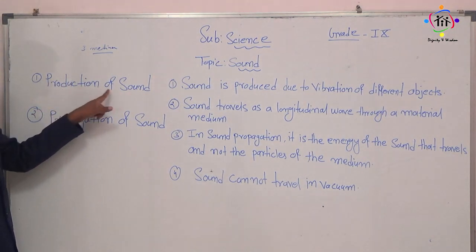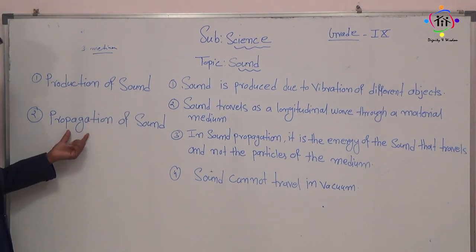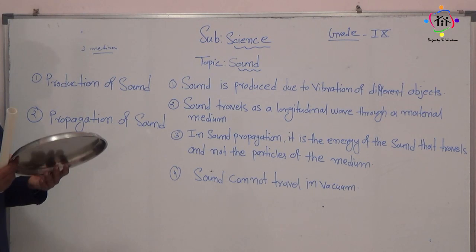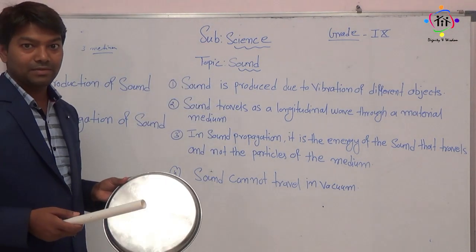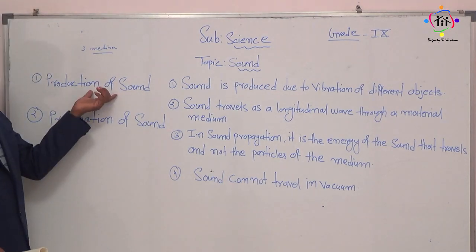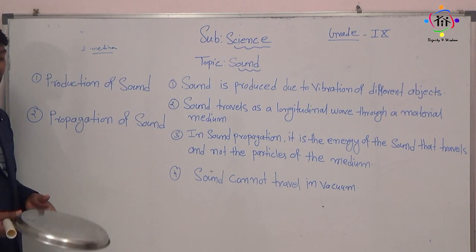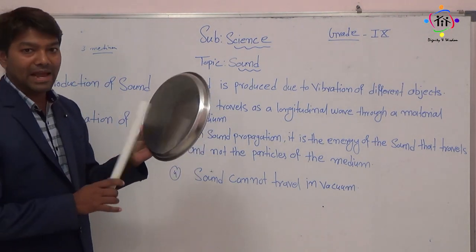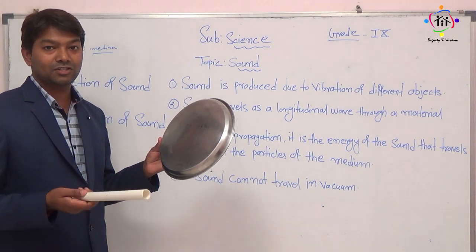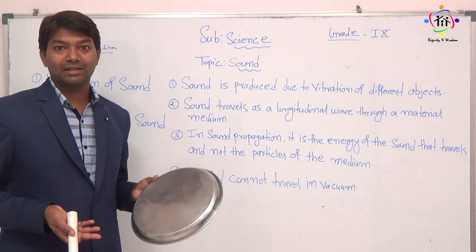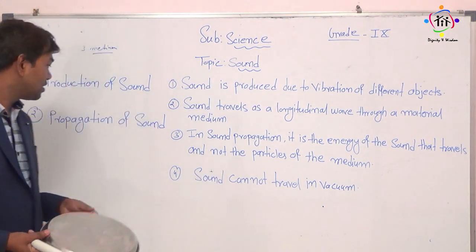One is production of sound, and the second one is propagation of sound. So through this object, I will explain what this is, right? The first one is what? Production of sound, and second one is propagation of sound. So can you see that this object I am banging and some sound is produced, right? This is called production of sound.